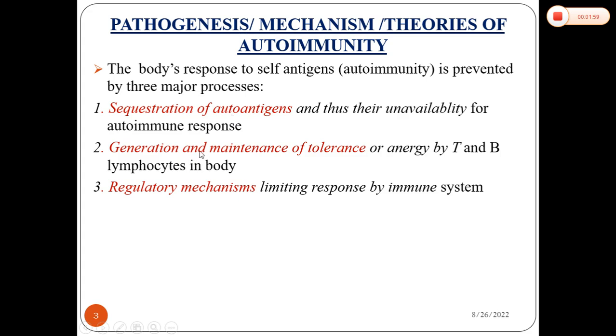Another is a problem in generation and maintenance of immune tolerance, which is also called anergy. If there is any problem in the mechanism in which T and B cells function, that will result in autoimmunity. Also, any other regulatory mechanisms involved in the immune system which are disrupted may trigger autoimmune reactions.